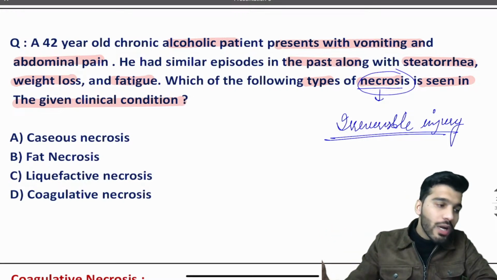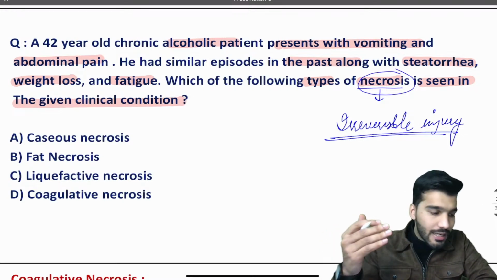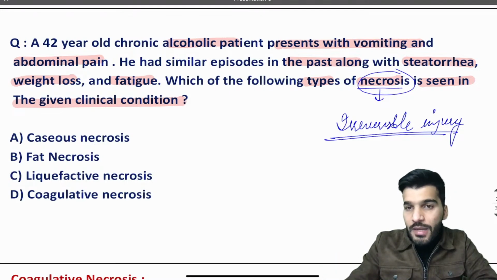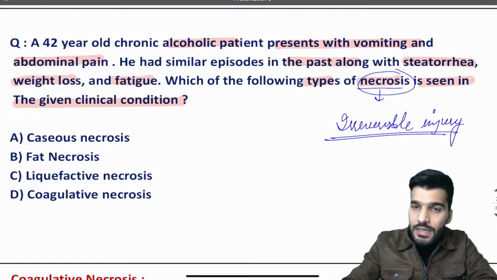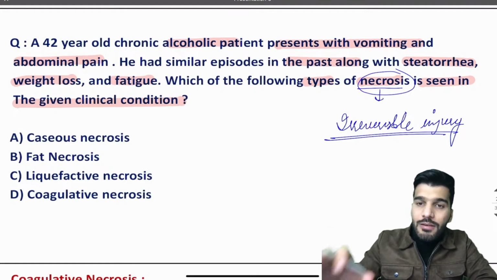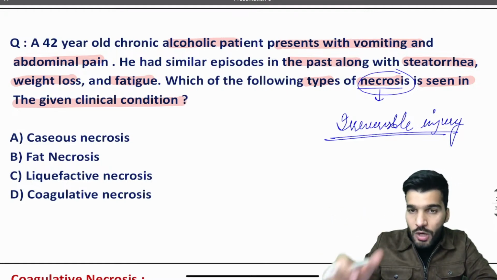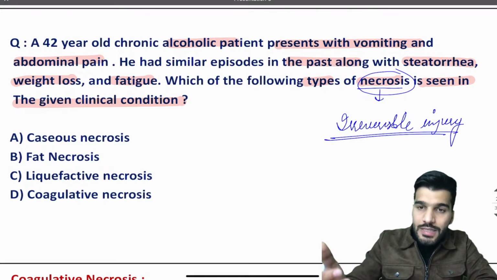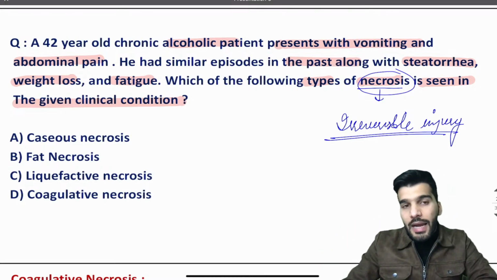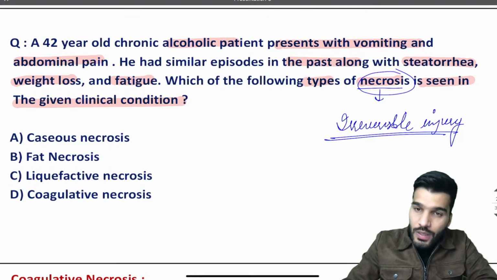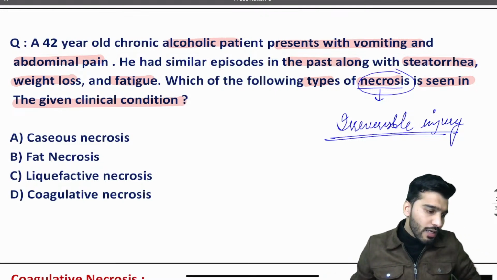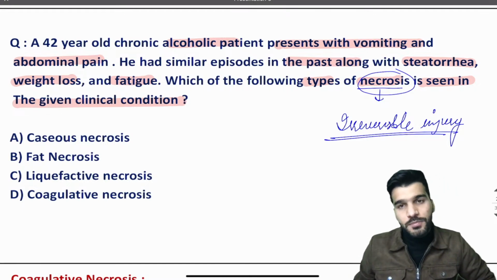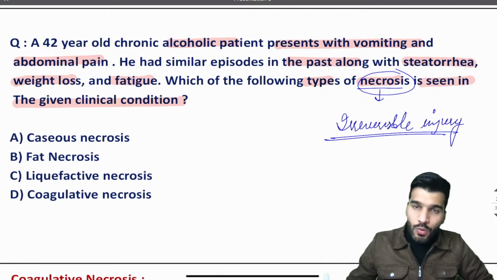When hypoxia occurs, after the hypoxia, what will happen? There will be decreased ATP formation. When there is depletion of ATP, the energy of the cell, the energy of the tissues, what will happen? The sodium-potassium ATPase pump will stop. Eventually there will be a morphological change, nuclear change, and eventually the cell will die. The nuclear changes like pyknosis, karyorrhexis, karyolysis, you have studied that. Those all go with necrosis.